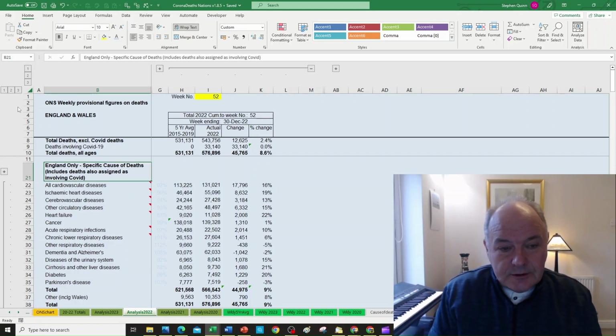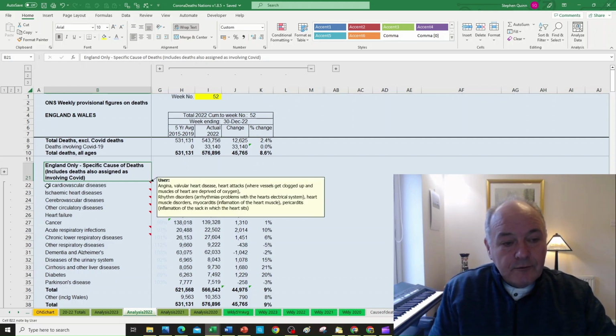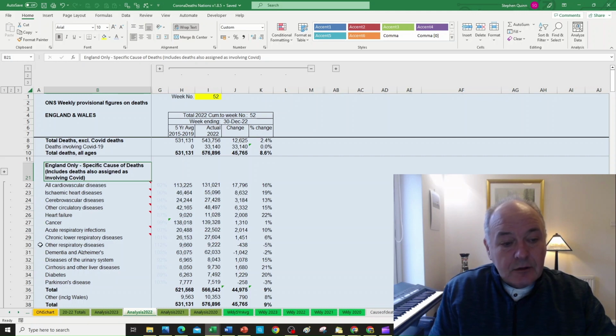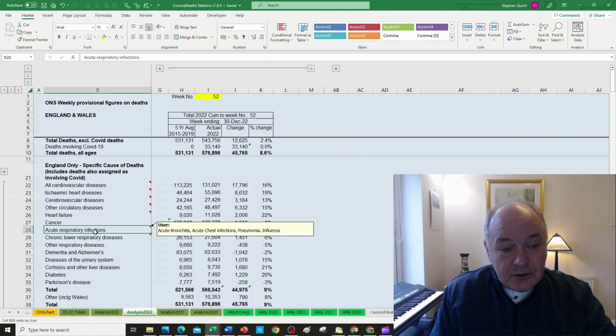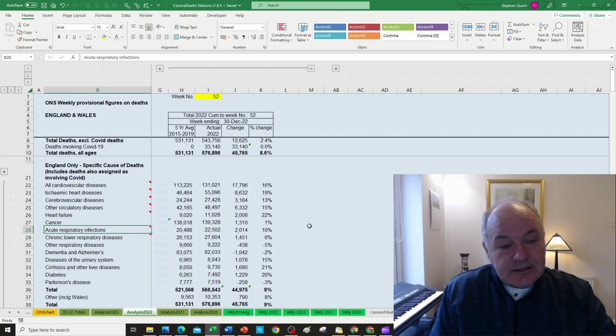Another important point to note about this data is that within the classifications of diseases, there is no classification for COVID. Rather, if someone died specifically from COVID, they are more than likely to be classified under acute respiratory infections, which includes things like influenza. And we see here that in the whole year, we only have an increase of some 2,014 people classed in that category. So that is much, much lower than the 33,000 odd who are classed as having died with COVID.